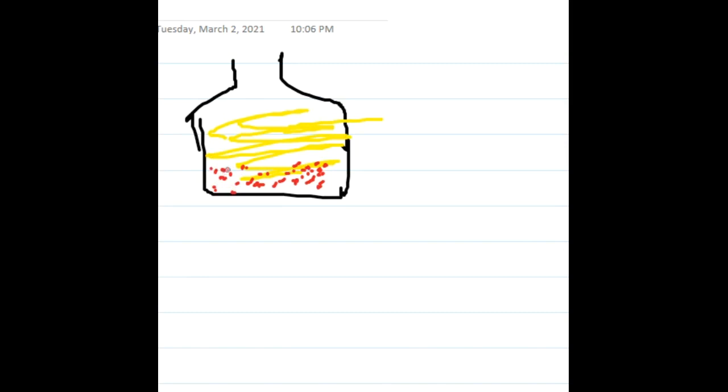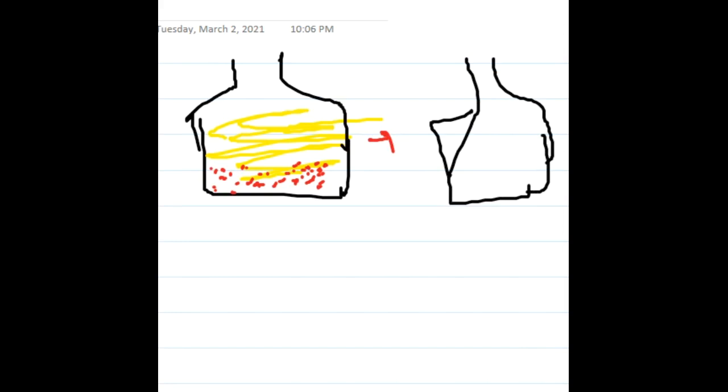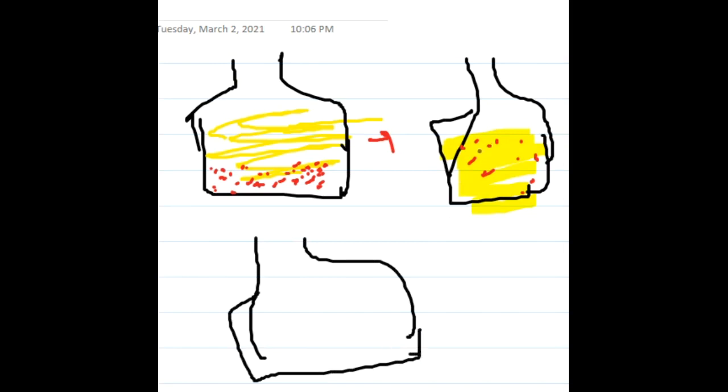Now if you shake it, you will see that the particles in the same vaccine are distributed evenly just after shaking. Slowly put the vaccine to the side, and note the time taken for these particles to settle down. If they settle down slowly, then you can use the vaccine. If they settle down fast, then you cannot use the vaccine.